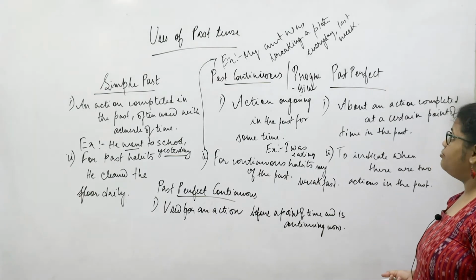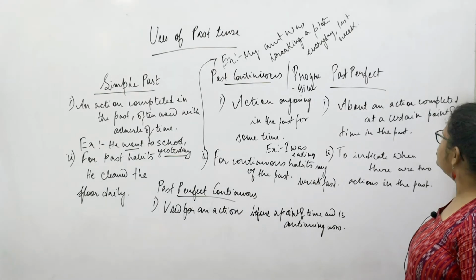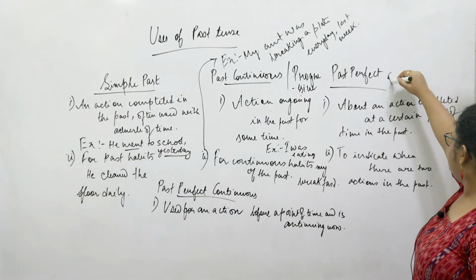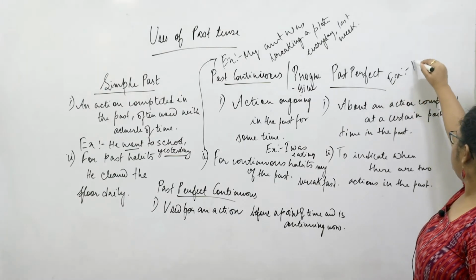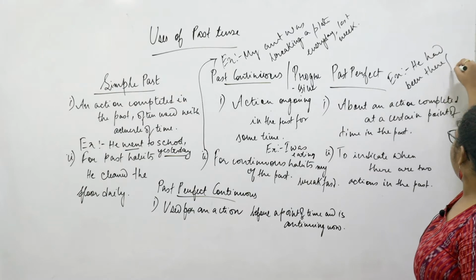Next we come to the past perfect tense. It talks about an action which was finished at a certain point of time. For example, he had been there for a while.